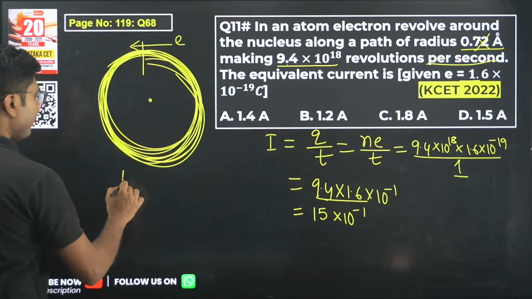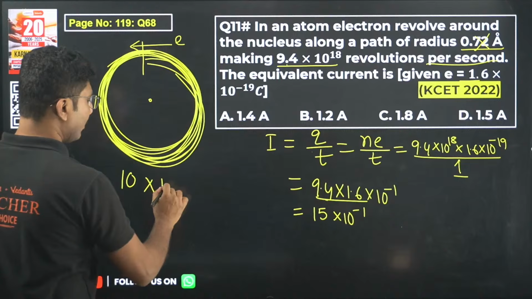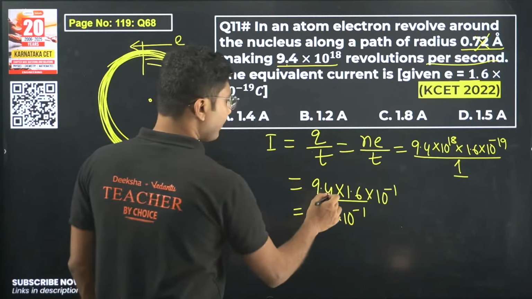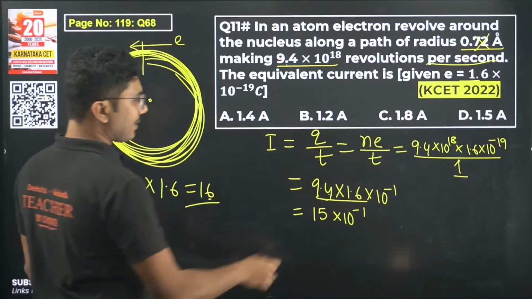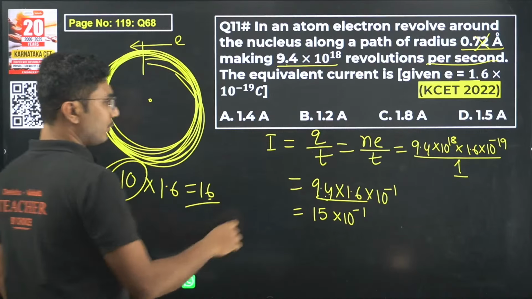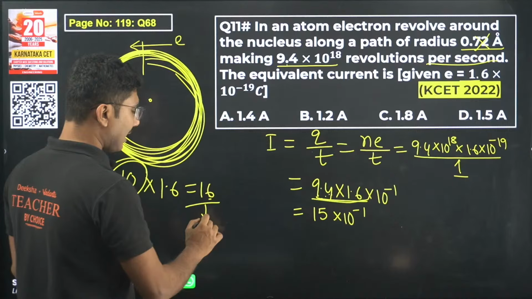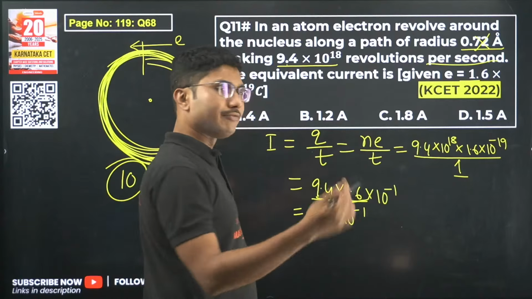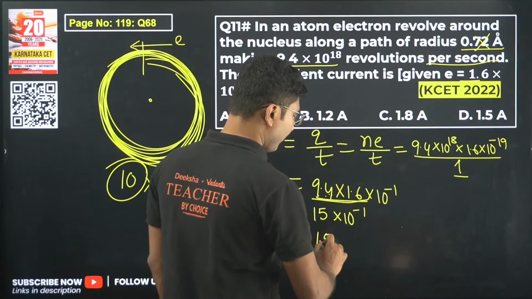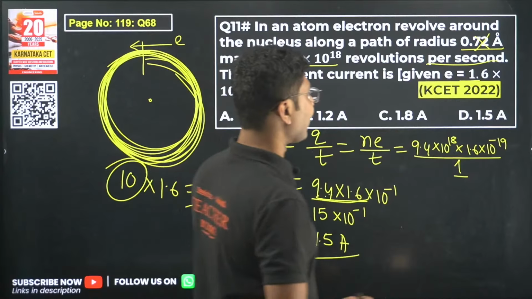Suppose 9.4 is approximately 10, then 10 into 1.6 will be 16, right? But 9.4 is not 10. So that means our result should be slightly less than 16 and it will be closer to 15. 14, 15, both are fine. So the current will be 1.5 ampere.